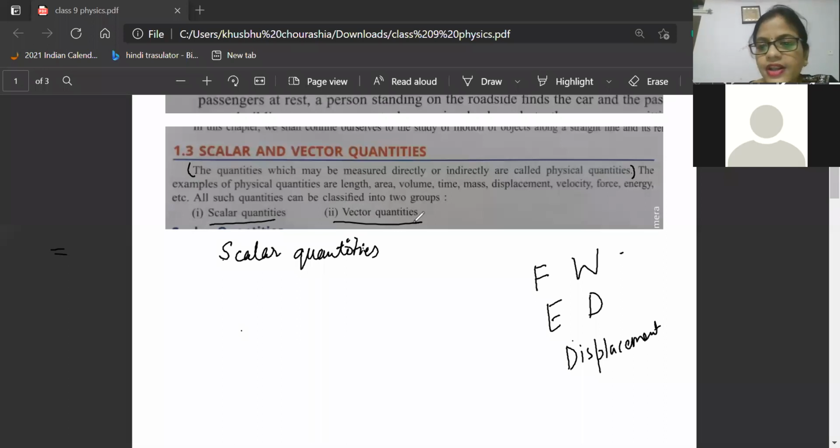So scalar quantity and vector quantity. Sorry for the inconvenience, beta. Scalar quantity and vector quantity will be there. There are two different types of quantities. Very good, Avinash. Now we will learn about scalar quantity and vector quantity in much more detail.